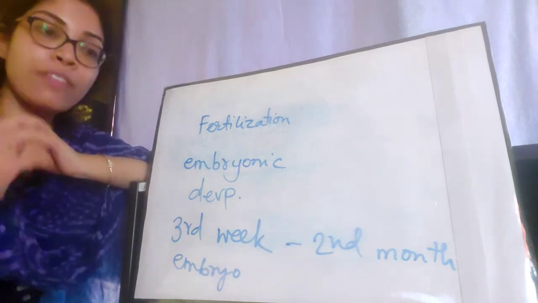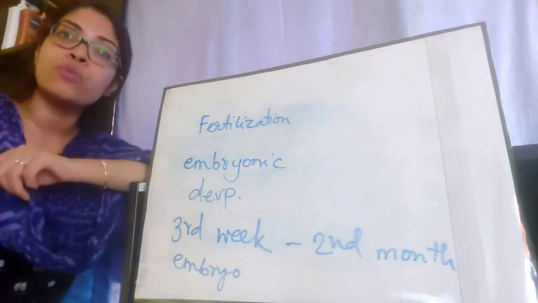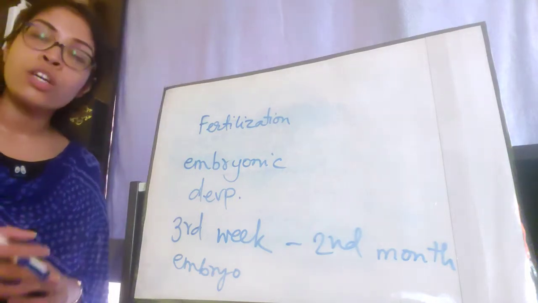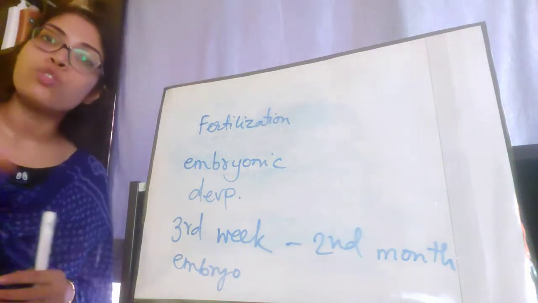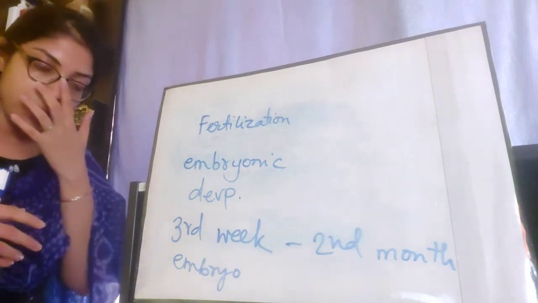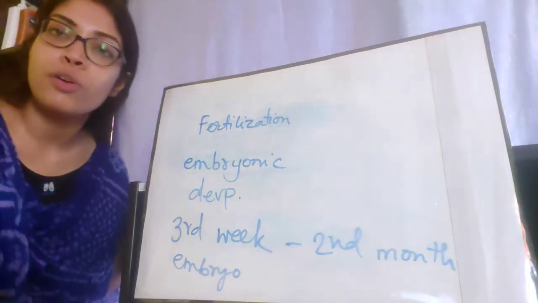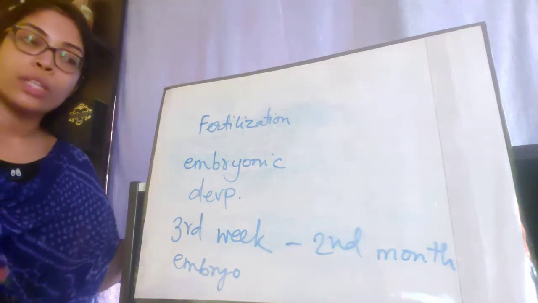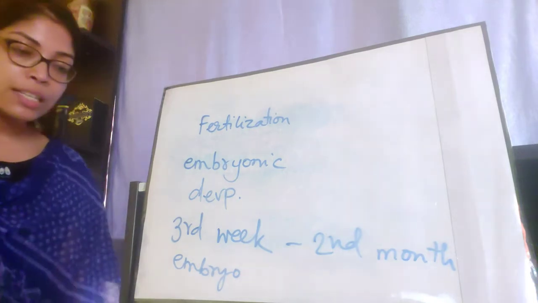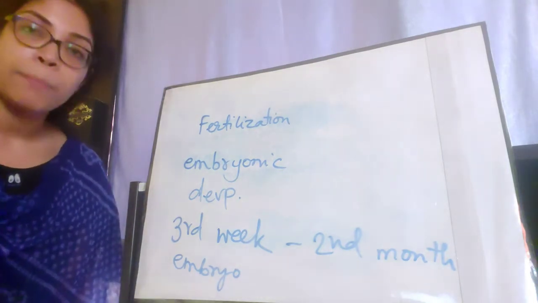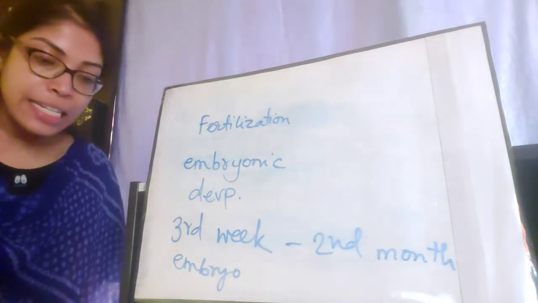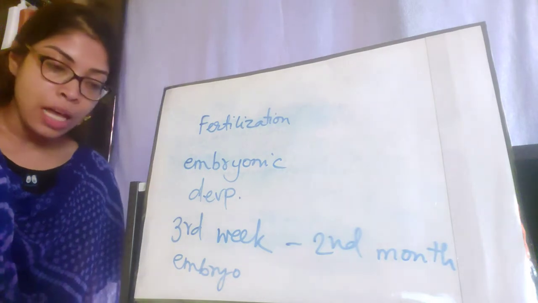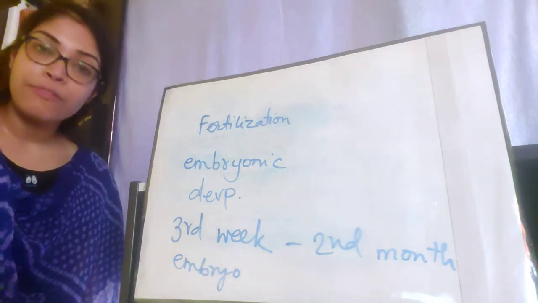So through the placenta, the developing fetus receives essential nutrients from the mother's body, and it can also give out waste materials, meaning excretory materials, into the mother's body, which will be passed outside by the process of excretion. Okay, so this is how the embryonic development takes place. The fetus is connected to the placenta through a cord-like structure called the umbilical cord. It is surrounded by a sac-like membrane called amnion, which is filled with amniotic fluid. This acts like a cushion and protects the developing fetus.